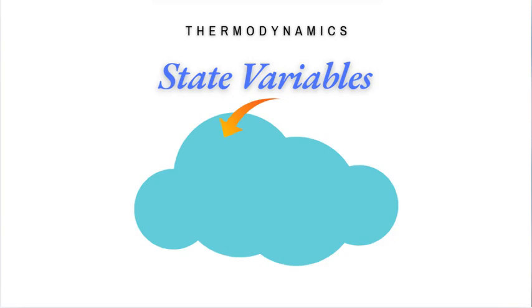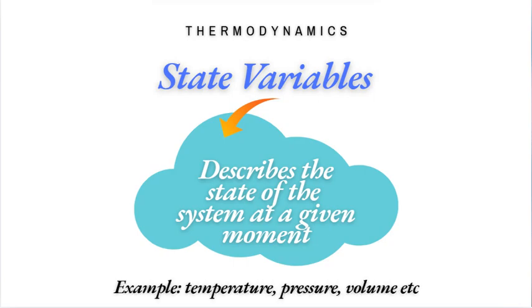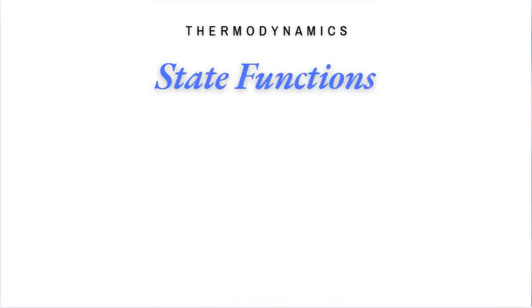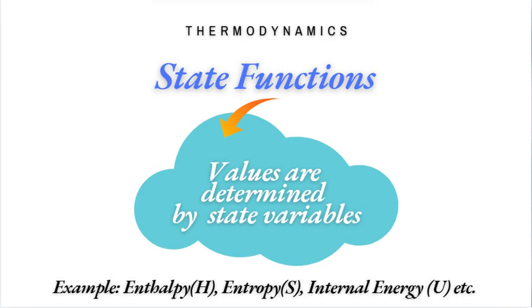State variables are properties that describe the state of a system at a given moment. State properties help us understand the condition of the system without needing to know its history. Common state variables are temperature, pressure, volume, etc. State functions are properties that depend only on the current state of the system, not on how the system reached that state. This means their values are determined solely by the state variables. Examples of state functions include enthalpy, entropy, internal energy, etc.